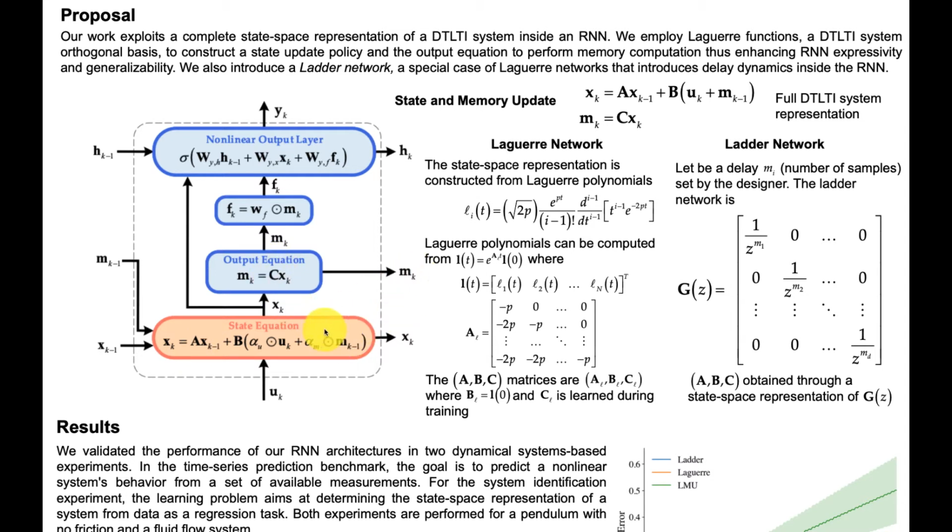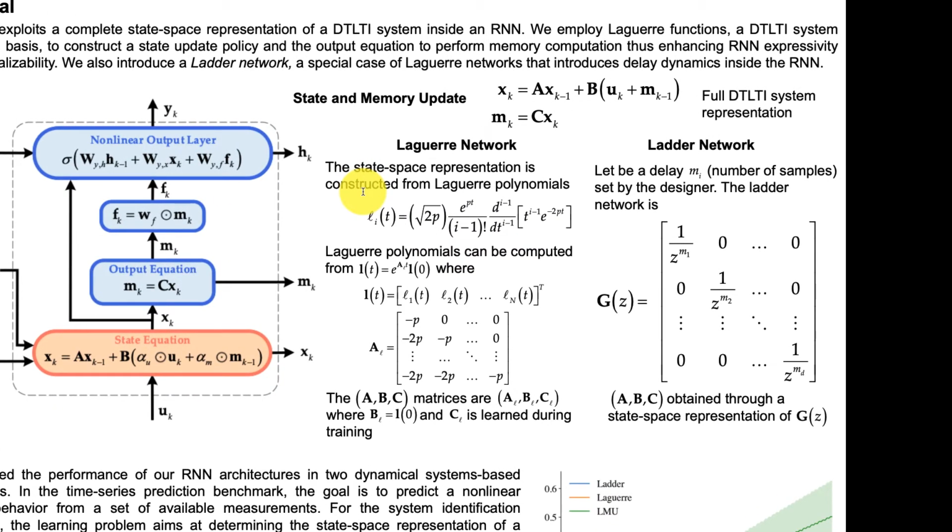Recall that the state equation and the output equation are used to update the vector M that corresponds to the memory of the network. The key here is to recognize that the closed form expression for Laguerre polynomials is parameterized only in terms of P. Then we can obtain a recursive or state space representation to generate Laguerre polynomials.